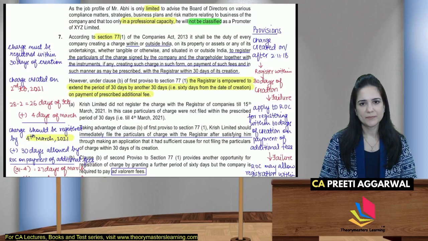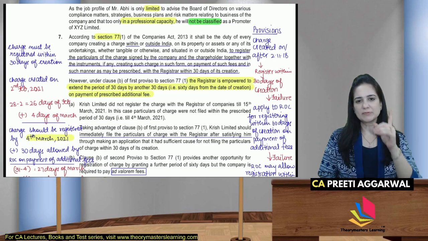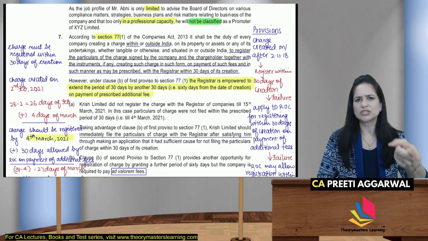देखो क्या आएगा यहाँ पर. Charge is created on or after 2nd November. ठीक है. It must be registered within 30 days of creation. तो मेरा चार्ज कब क्रिएट हुआ था?